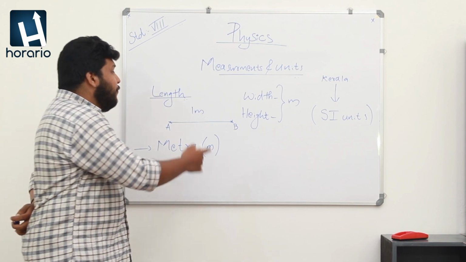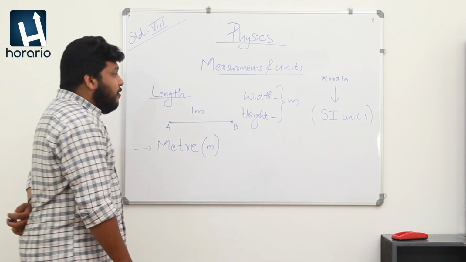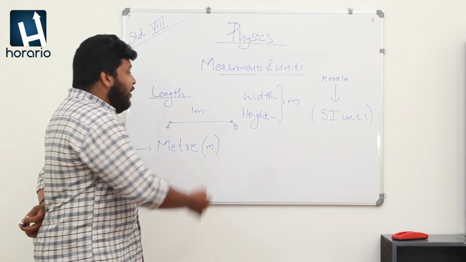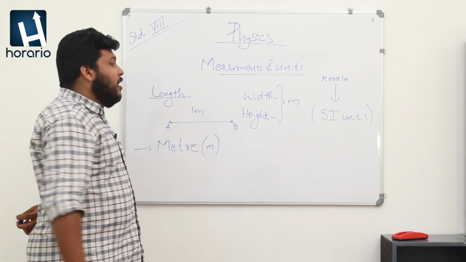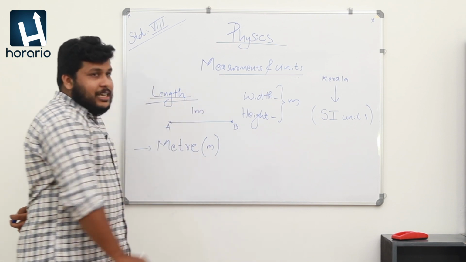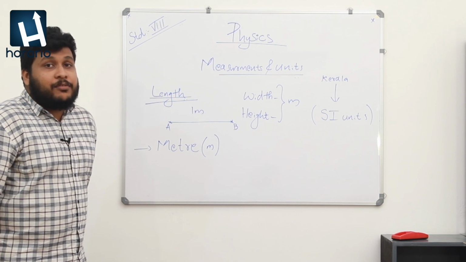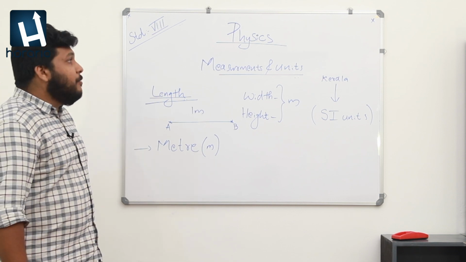So, what is the difference between width, height and length? Generally, width, height and breadth are all measurements of length. We named these terms for the easiness of our measurements.